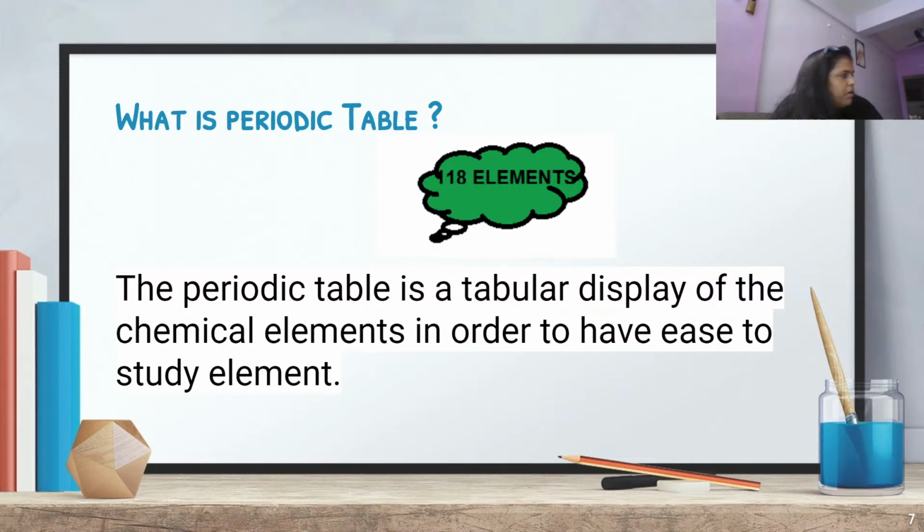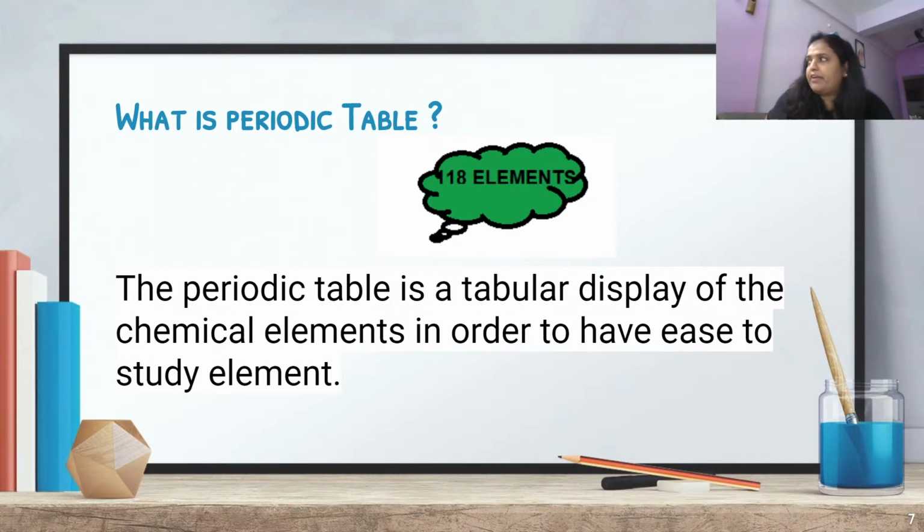Suppose I'm just talking about your home. If things are scattered here and there, what will happen? You won't be able to get anything properly at the moment. Suppose you are entering your home and you have to look for a bottle of water, you will straight away go to the kitchen or to the fridge. You will fetch it yourself, right? But you won't go to the bedroom or the study room or anywhere else. But this will happen only when the bottle of water is kept particularly where? Inside the fridge. Then only it will happen.